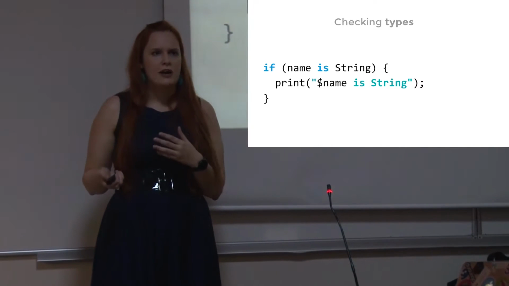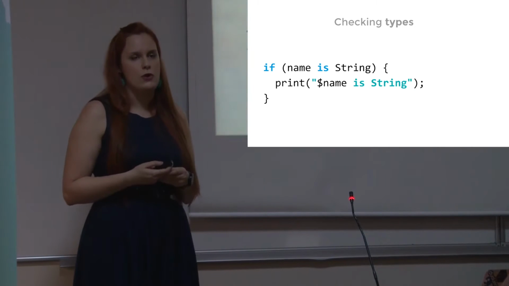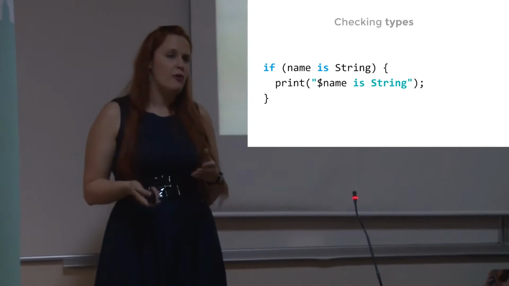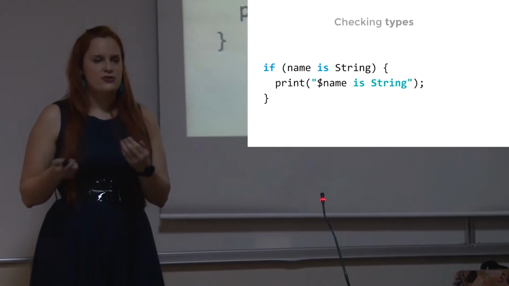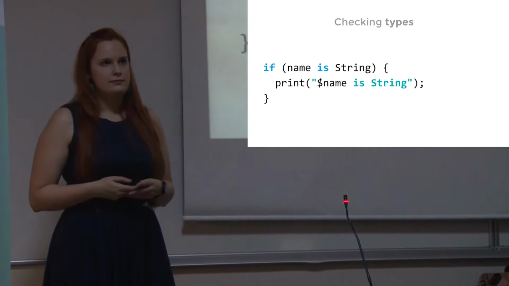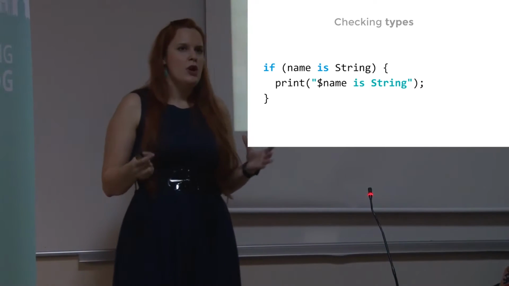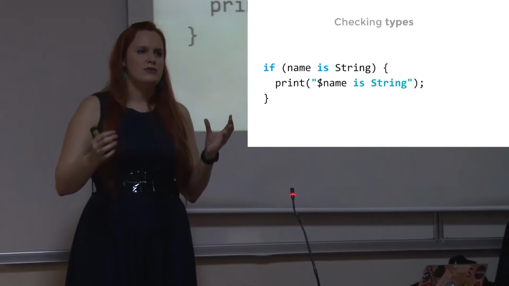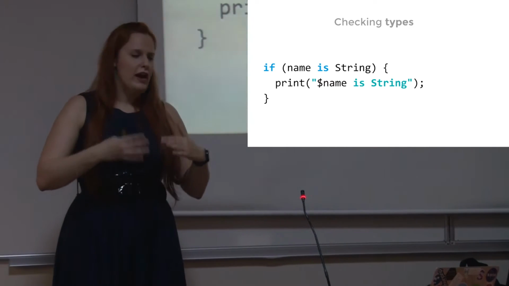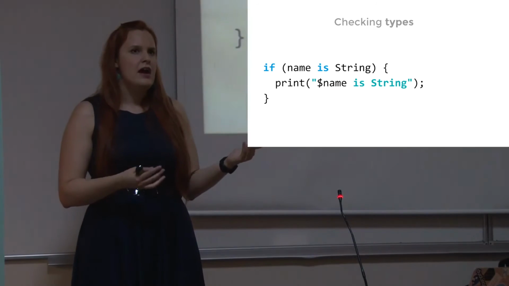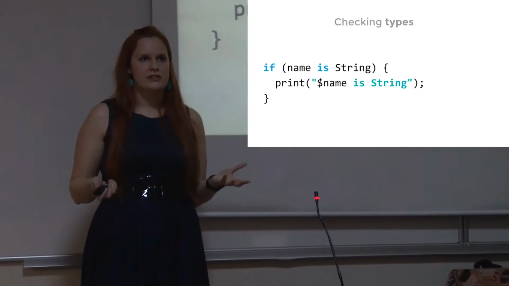Well, when we can use types, we can also check correctly the exact type of the variable. So we can, for example, check if the variable is of type string, if the operator is. It's very easy. If name is string, we'll, for example, print it. In this example, you can also see a string interpolation. Because in Dart, we are using strings, and the variables in strings we are using through the string interpolation. It's when I want to use the variable name there, I will just write there $ sign name in the string, and it works.